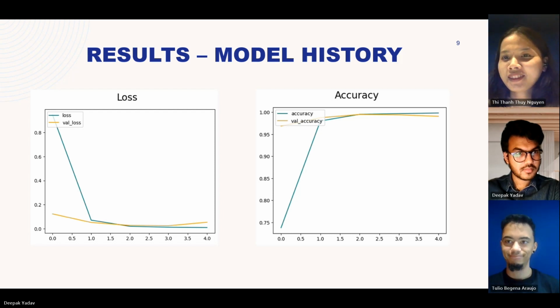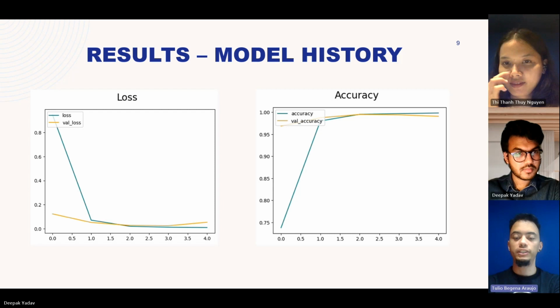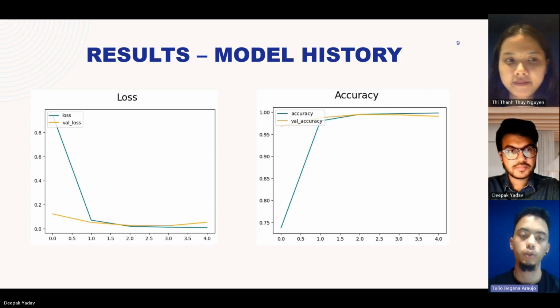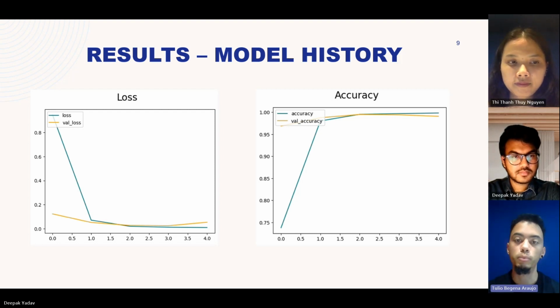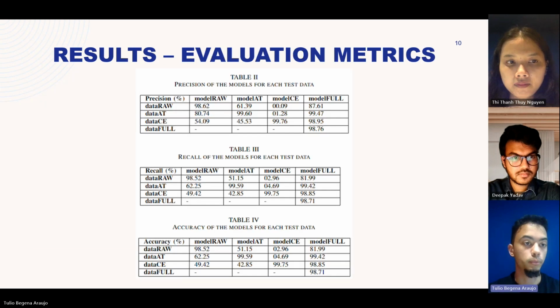Nice. So with this architecture, we built 4 different models, which we fed with different types of data: one with raw data, another with C-treated data, AT-treated data, and one more, a more generalist model, with all these types of data. Here we can show the model history. The loss and accuracy were really similar for all of them. In the first epoch, we had nearly 98% accuracy for all these 4 models. We used just 5 epochs here.